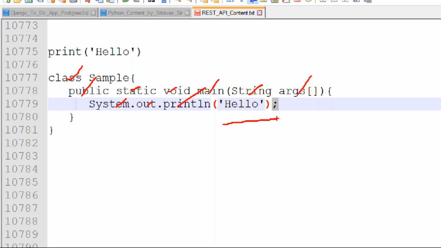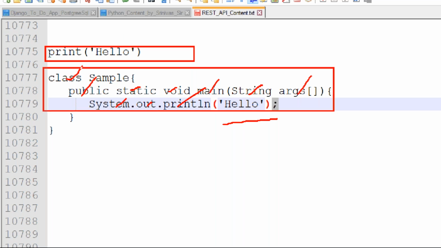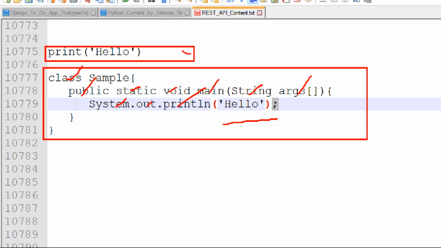To represent just a hello message, first of all you need to focus on all these lines. If you have to focus on all these concepts, it makes some burden on the developer, guys. But if you are using Python, if you know just the print method, then you are able to print the hello. Just for the hello message in Java, you write all these lines of code, but in Python you write a single line of code. Django framework is developed purely using Python only, guys.